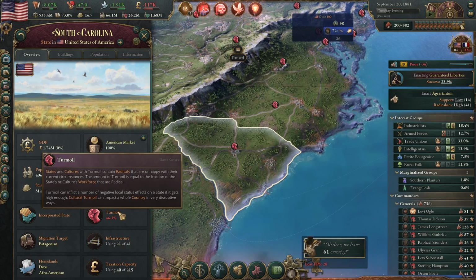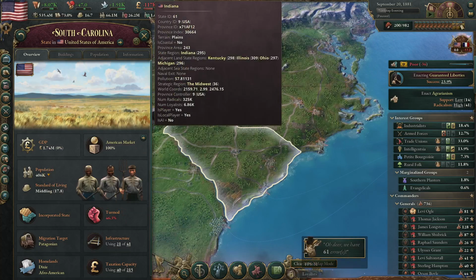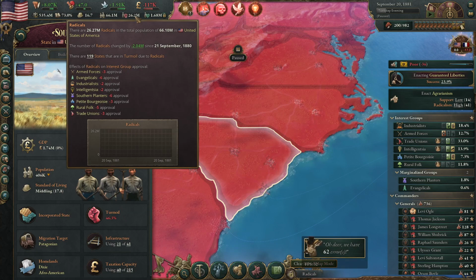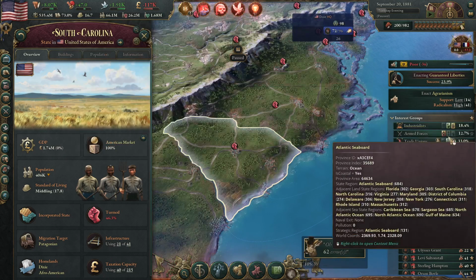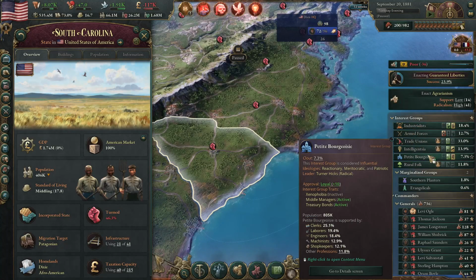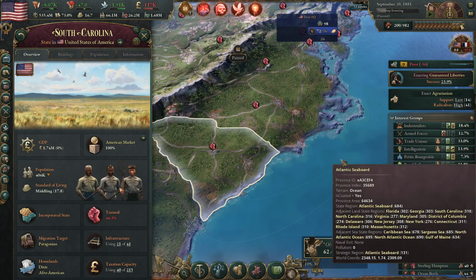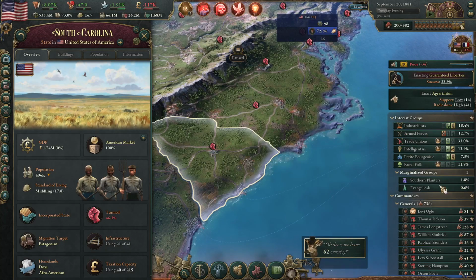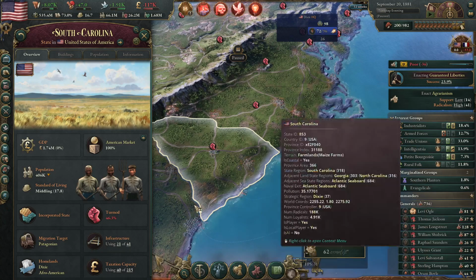So, Turmoil is one of the two main consequences of radicals in Victoria 3. For those of you who are familiar, radicals have two main penalties. They're going to give you Turmoil due to radicals, and they're also going to have an interest group approval penalty. For the interest group approval penalty, you can mitigate a lot of it by just doing things that your interest groups want you to do in terms of law work. So you should be able to mitigate that problem most of the time.